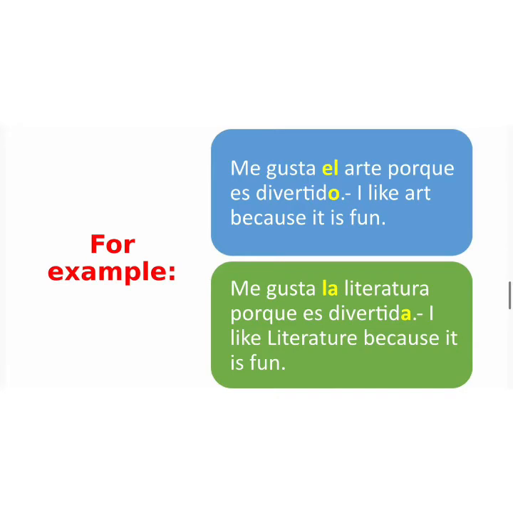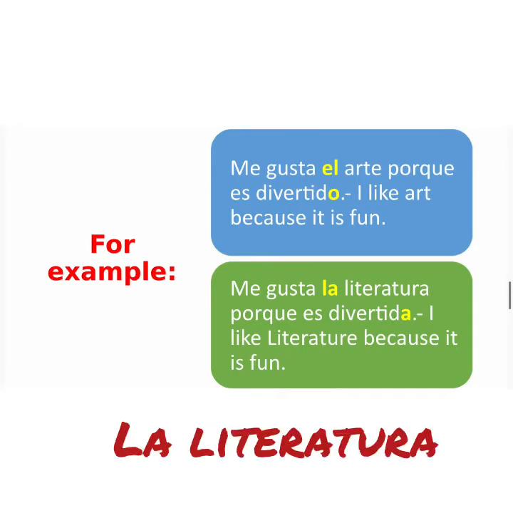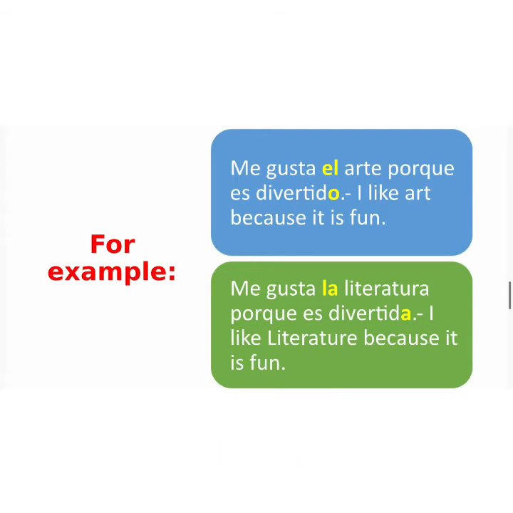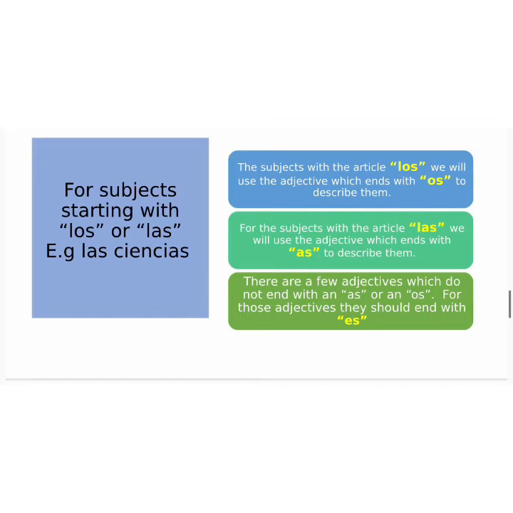You are correct. In the first example, we have el arte, so the adjective has to end with an o. In the second example, we have la literatura, so the adjective has to end with an a. For those subjects with the article los in front of them, the adjective that we're using should end with an os. For the subjects with the article las in front of them, the adjective we're using should end with an as. There are few adjectives which do not end with an as or an os. For these adjectives, we should end them with an es.